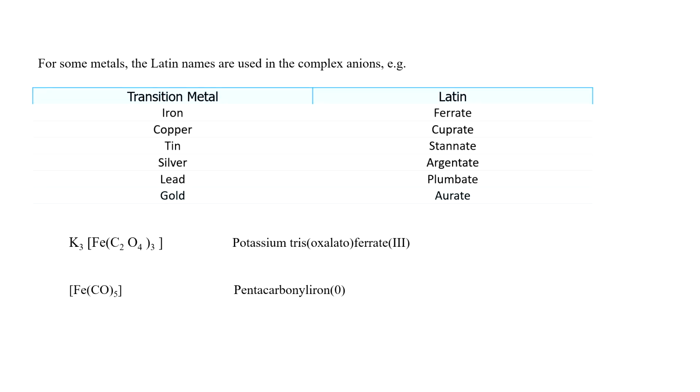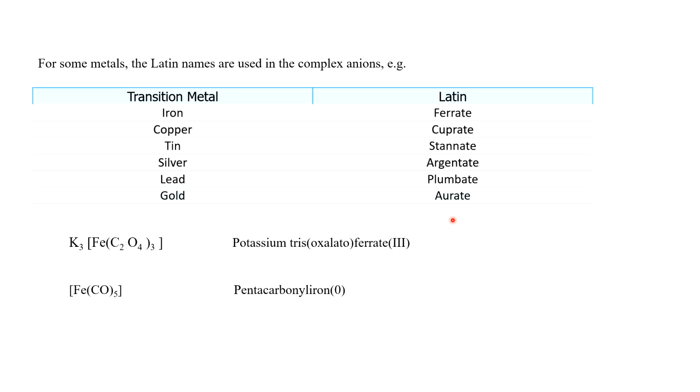Here is another thing to mention: sometimes we have to use the Latin names of the metals. When the metal is part of an anionic coordination entity, we add the ending to the metal name, and for these metals we generally use the Latin name. So iron will be called ferrate, copper cuprate, tin stannate, silver argentate, lead plumbate, gold aurate.